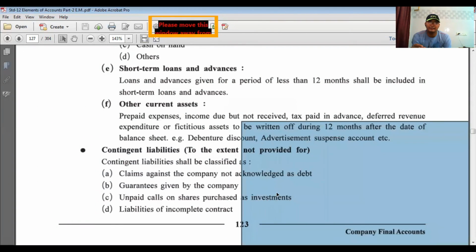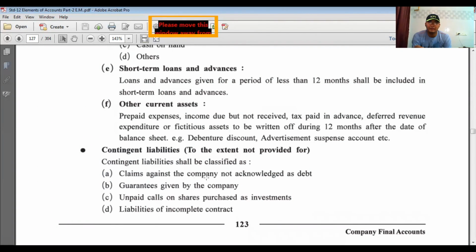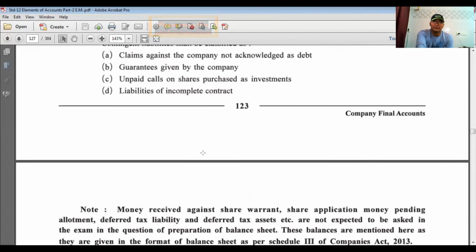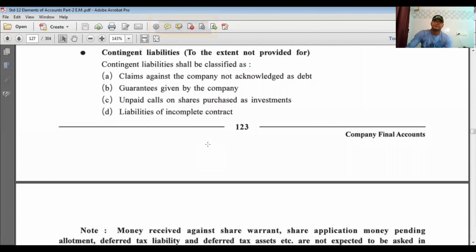Now, what are the contingent liabilities? Claims against the company not acknowledged as debt, guarantees given by the company, unpaid calls on shares, and liability for incomplete contracts. Okay, that's it. So finally, these are the items covered under the heading of contingent liability.